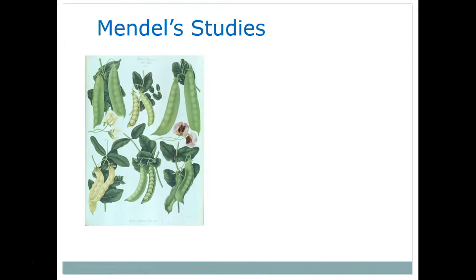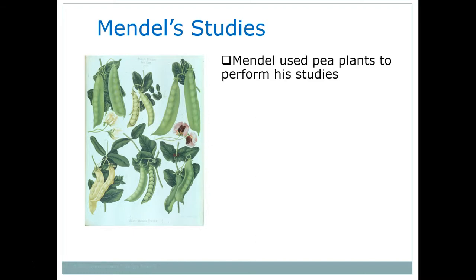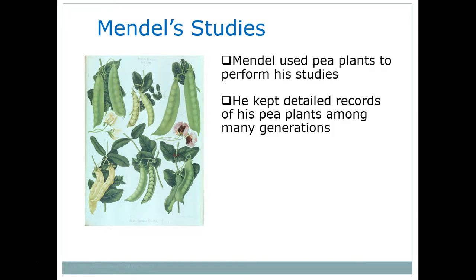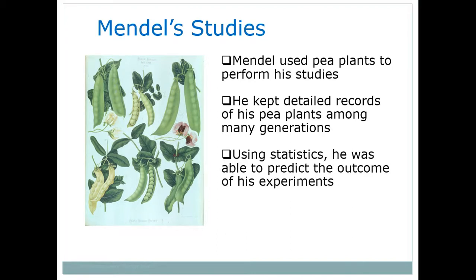Mendel's research was done on pea plants. He was a monk, and in his abbey he had a garden. And in the garden he grew pea plants. He kept records of the plants, and when he was going back through his records, he was able to start noticing some trends in the different traits and characteristics every year in the pea plants.